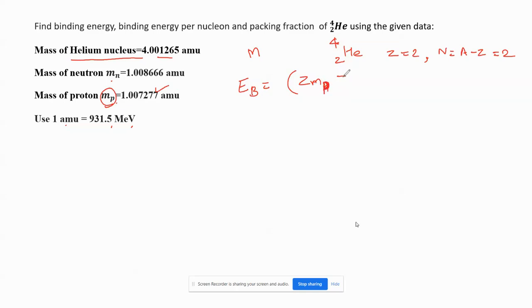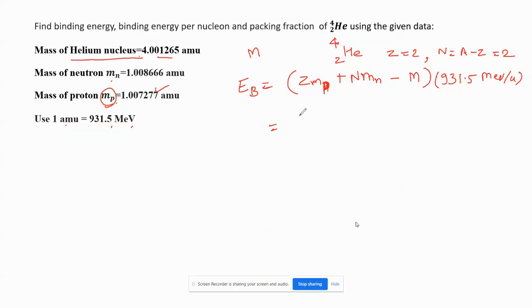Don't get confused, because in some books the mass of the proton is given, in some it is of hydrogen. The formula is the same, just write H in place of P if hydrogen's mass is given. Z MP plus N MN minus M, which is our mass of helium nucleus, into 931.5 mega electron volt per AMU.